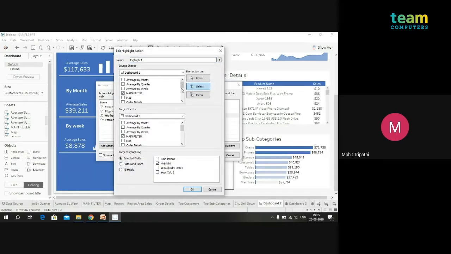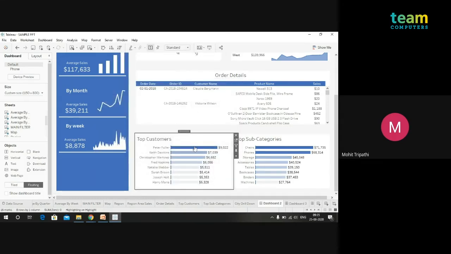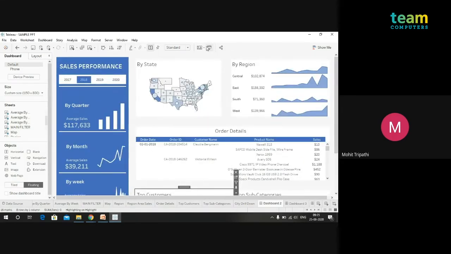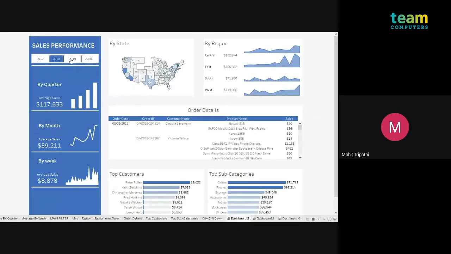I've used it on the main filter, so we will do the top customers over here. We want the action to run on the same sheet, the action should be on select, and the selected field should be the highlight as we have used here. Click OK, click OK. Now when we click here, the other bars won't get faded. This is a simple trick which you can use. I used the same trick over here also, which is why the other parts are not getting faded.